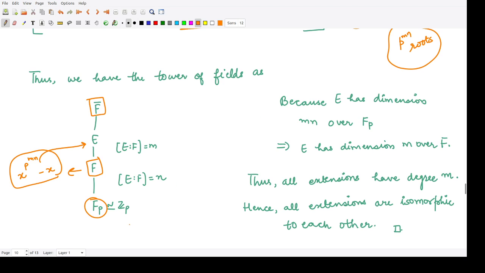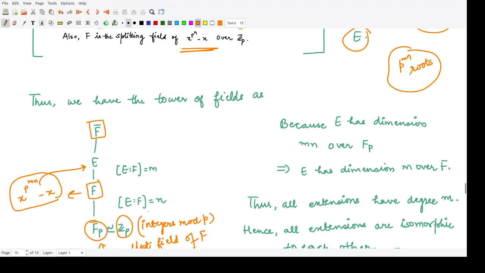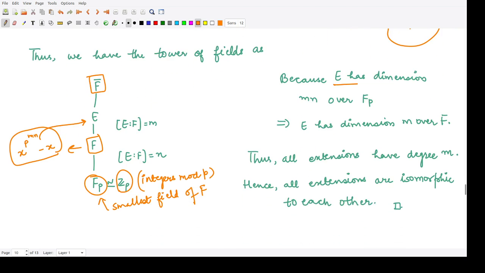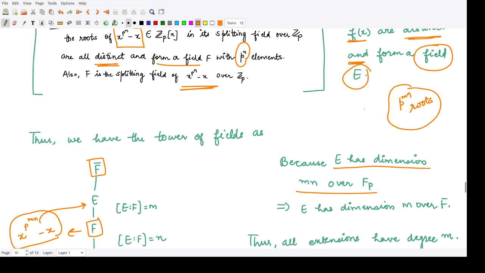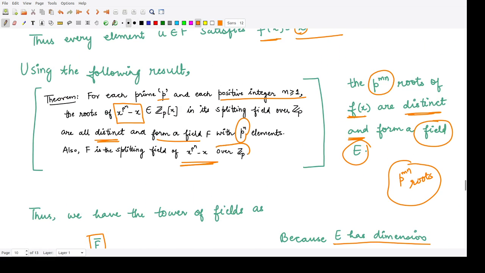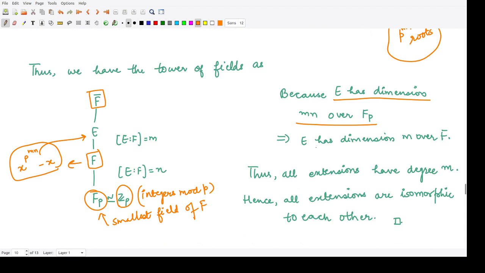Fp is the prime subfield, that means it is the smallest subfield of F, and because this is having characteristic p, this would be isomorphic to Zp, that is integers mod p. So from here we can obtain a very useful result. We would say E would have a dimension mn over Fp. Why? Because this is defined over Zp, and over Zp it forms a splitting field.